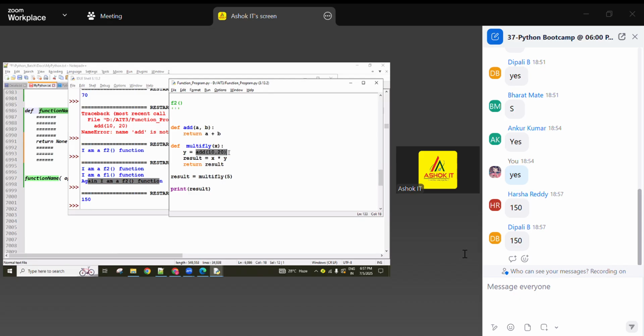This function's result we can use inside another function as an input, and that input we can use inside this other function as per our requirement. This is called reusability. Hope you are understanding, guys. Identify the result.